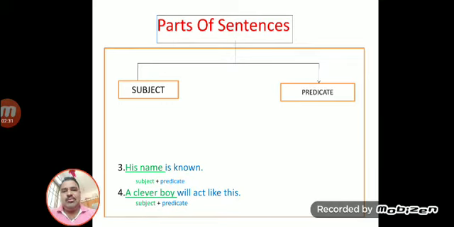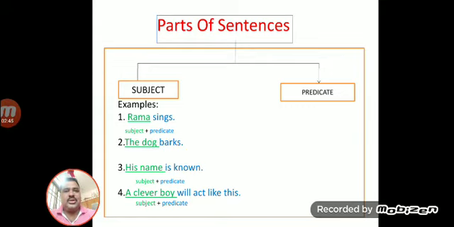Then what is subject? A subject is a word or a group of words that denotes the person. Examples: Rama sings. The dog barks. Here Rama is a word; the dog, his name, a clever boy are groups of words that denote the persons, and that is called a subject. Then what is predicate? Predicate is a word or a group of words that denotes what is said about the subject. So what is said about the subject is called a predicate.